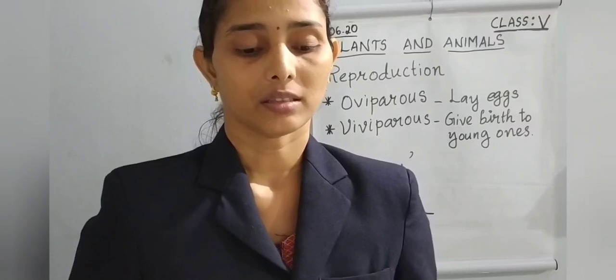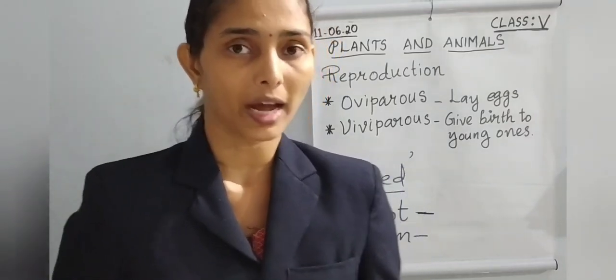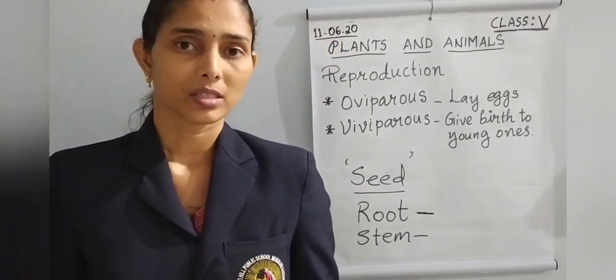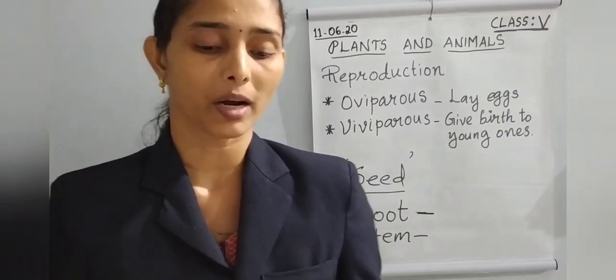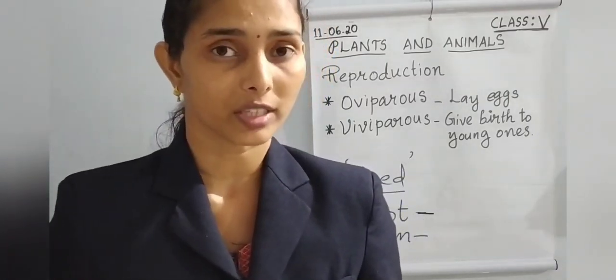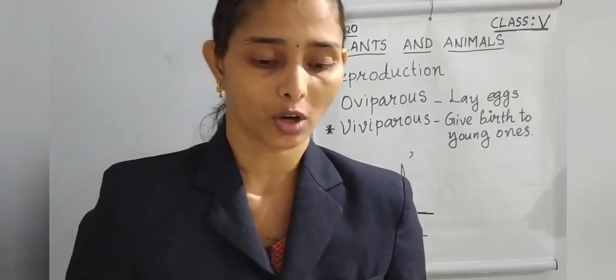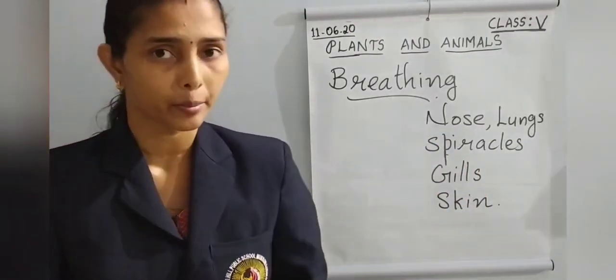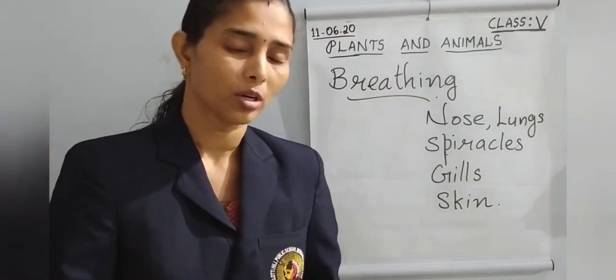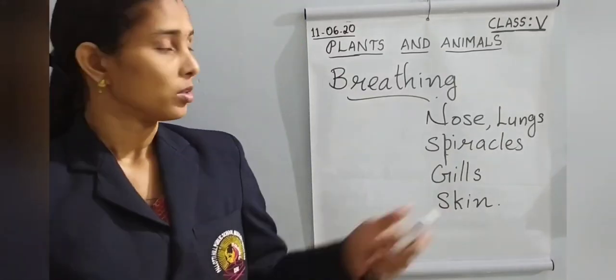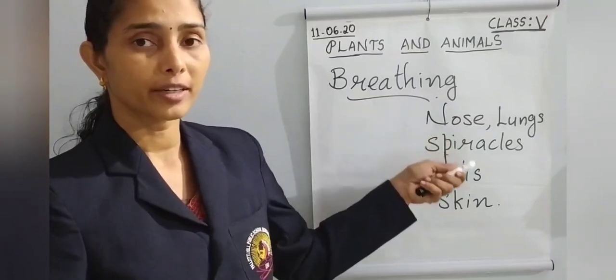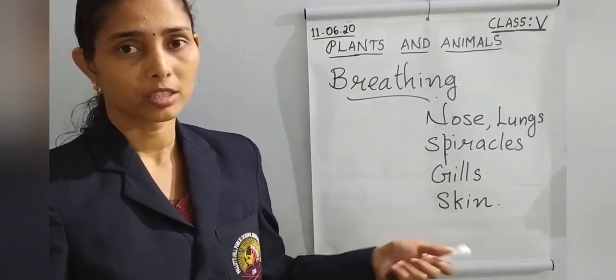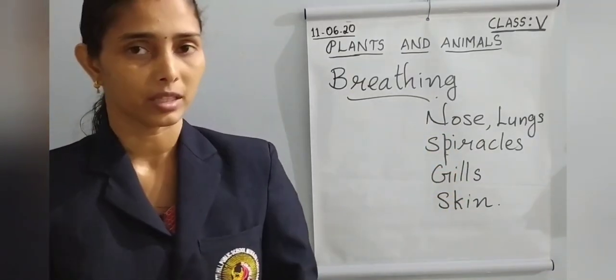Then some plants reproduce by stem and some plants reproduce by root. Find out the answers and note it in your notebook. Next feature is breathing. Plants can breathe, animals also breathe. So there are different organs through which the animals are breathing.